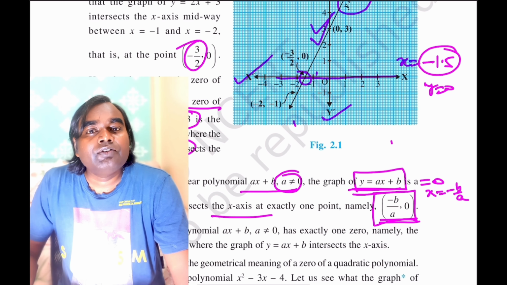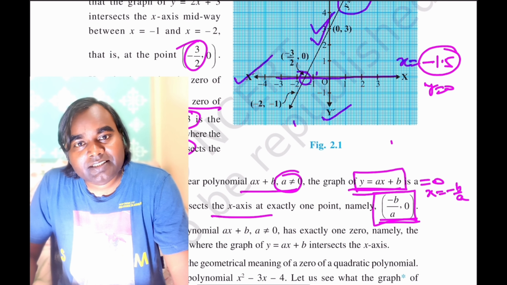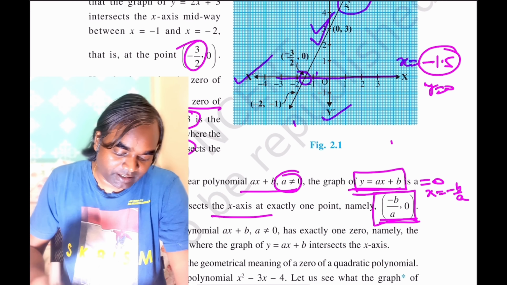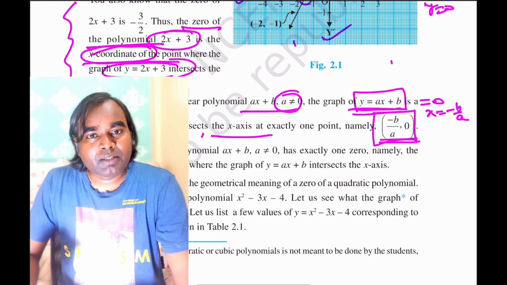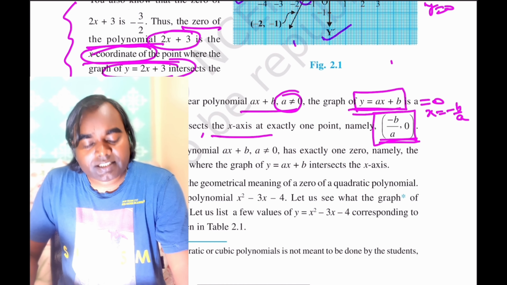That means the point where y intersects the x axis, and that is the zero of the polynomial. Correct? So in this way you can represent the zero of the polynomial, or the x coordinate where y is equal to ax plus b intersects the x axis.